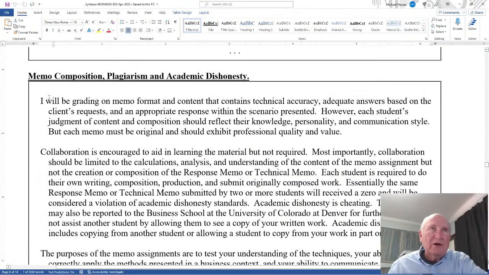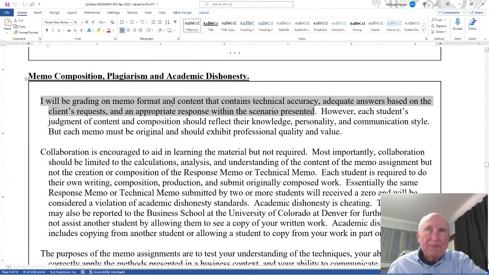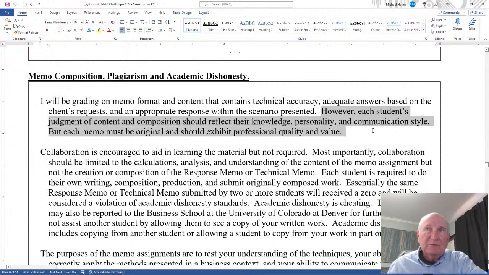I will be grading on memo format and content that contains technical accuracy, adequate answers based on the client's requests, and an appropriate response within the scenario presented. However, each student's judgment of content and composition should reflect their knowledge, personality, and communication style, but each memo must be original and should exhibit professional quality and value.